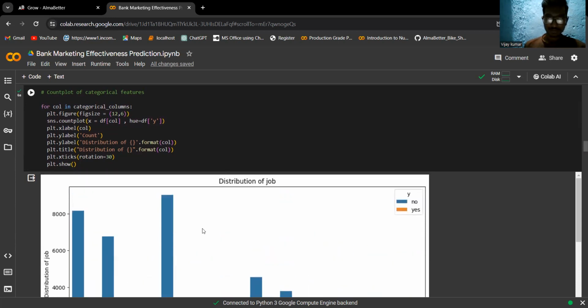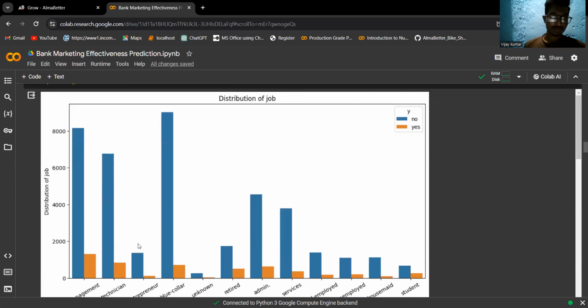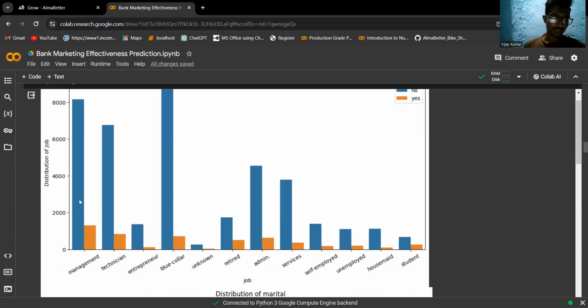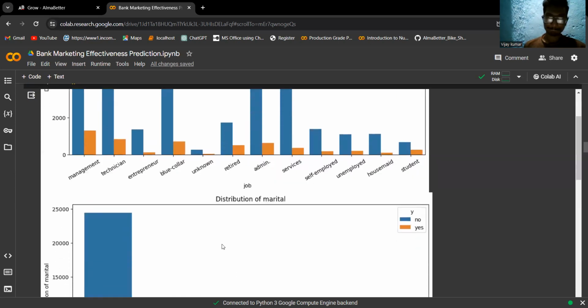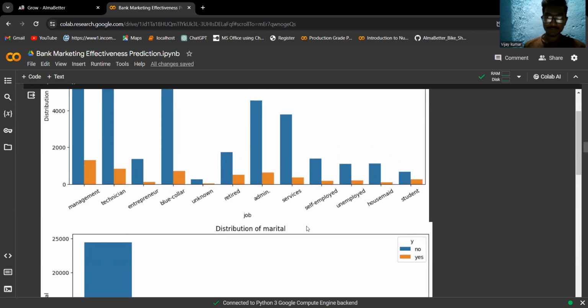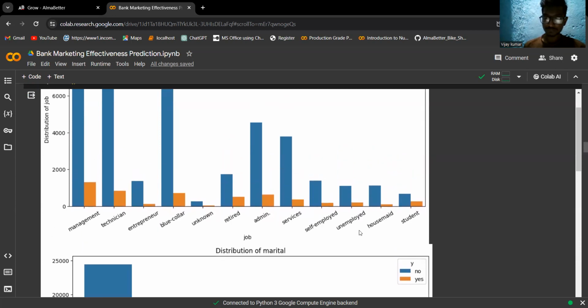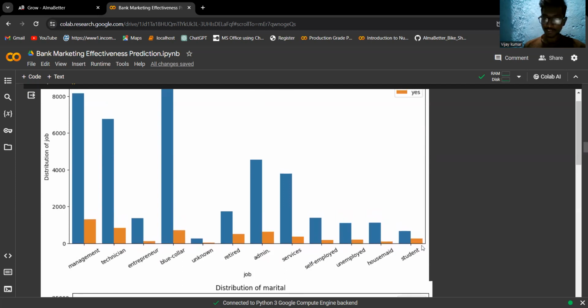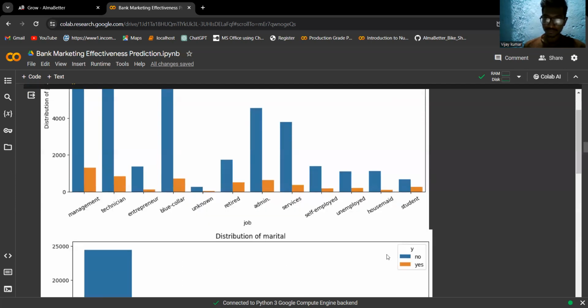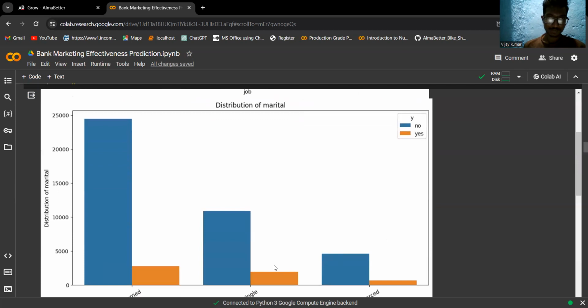Here we have the distribution of job. Management: these are the count of management people, out of which only approximately 1,000 people subscribed to a term deposit. This is for technician. This is for entrepreneurship. Ratio-wise, we can see we have a high success rate in the student category.